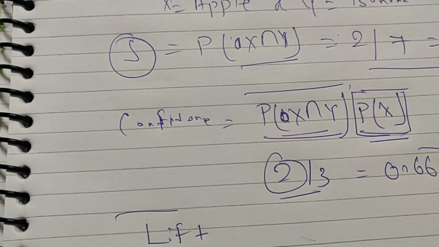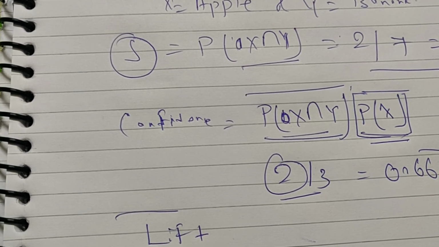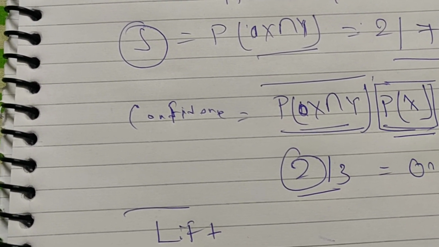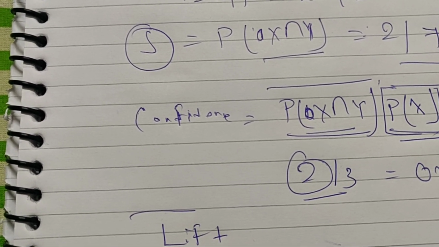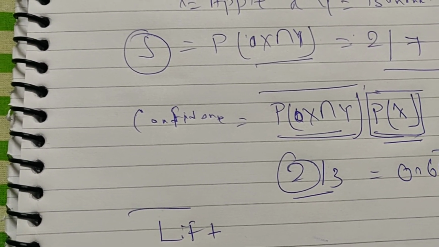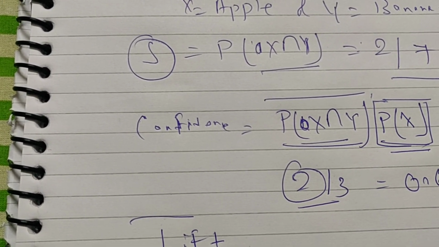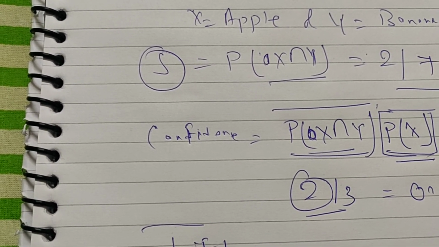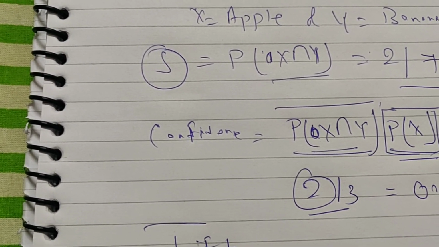Sometimes if you're using confidence, there will be some disadvantage. For example, the probability of apple could be very small. It will make you take a biased decision, or you may not be able to understand. For example, you are selling kesar, so that's not a frequent thing.